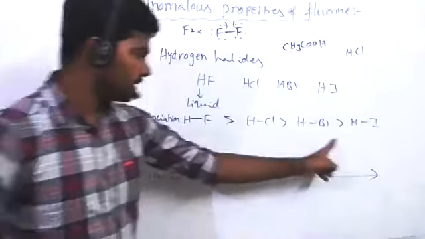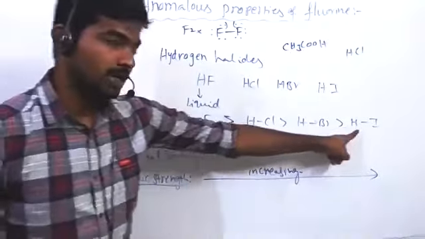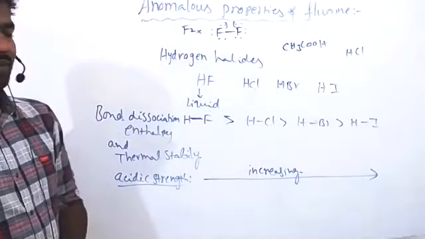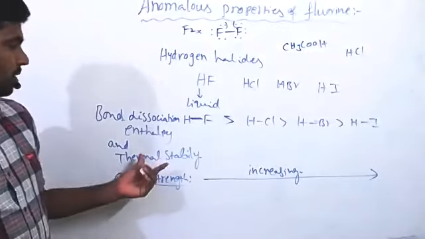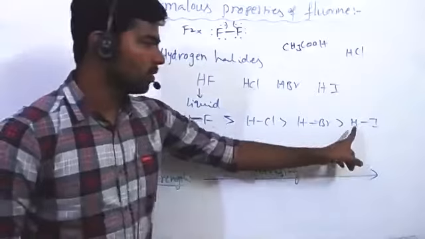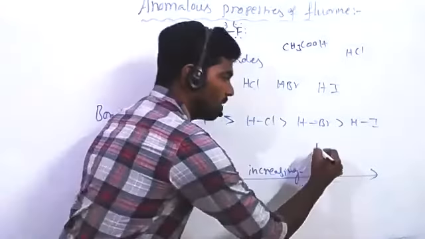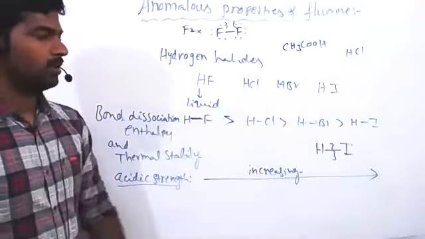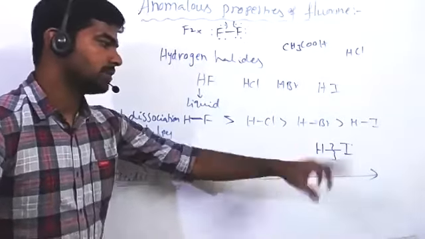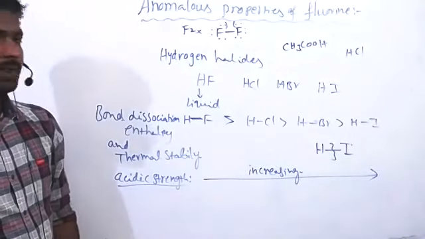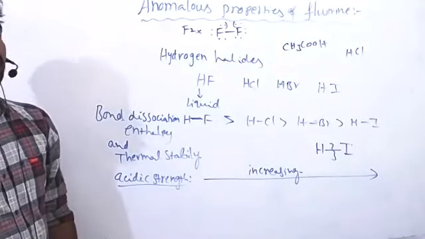Now we are comparing these acids HF, HCl, HBr, and HI. The HI molecule can easily provide H+ ion because of low bond dissociation enthalpy. HI having low bond dissociation enthalpy means the HI bond we can break very easily. That's why this molecule can give H+ ion better than the remaining acids. Got it? Yes, sir.